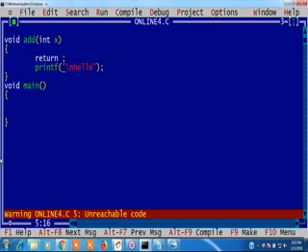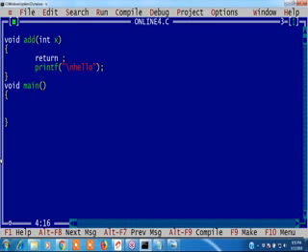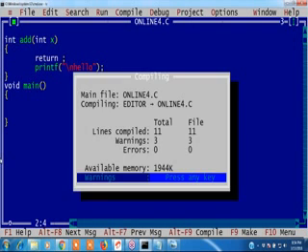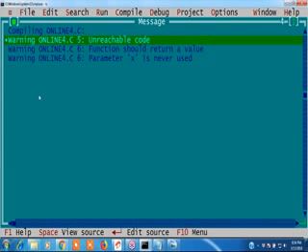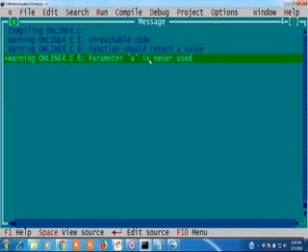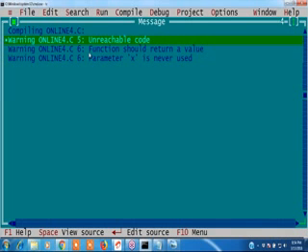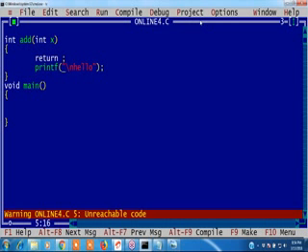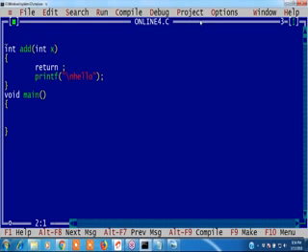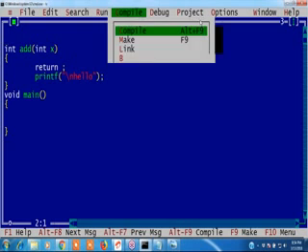Unreachable code. Function should return a value and parameter X is never used. Three warning messages it is showing. Okay, how to remove these warnings? First one, RVL, parameter never used.